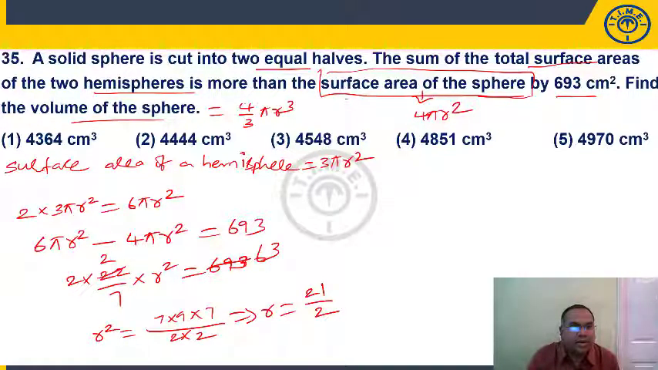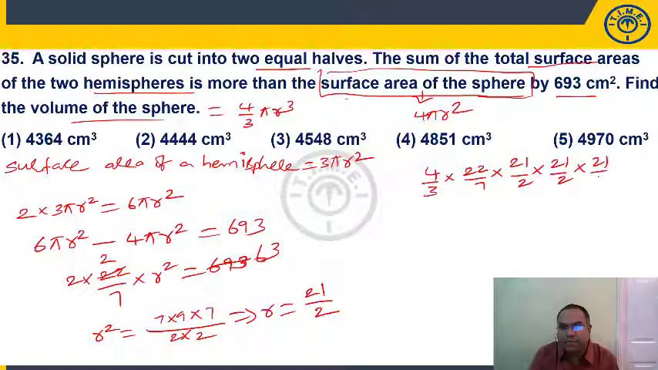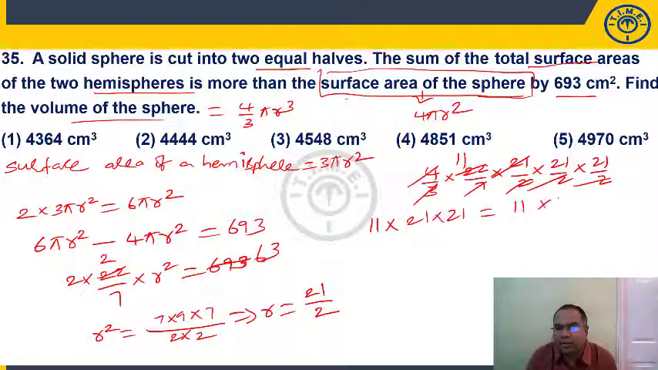Now what is the question? Volume of the sphere. Volume is 4 by 3 into pi, which is 22 by 7, into r cube. R cube is 21 by 2 into 21 by 2 into 21 by 2. Right, students? 3 goes into 21, 7 times, 7 cancels. 2 into 2, 4, 4 will get cancelled. Again, 2 goes 11 times. So what is that? We have 11 into 21 into 21. We know 21 square is 441. 11 into 441. Right? It is easy.